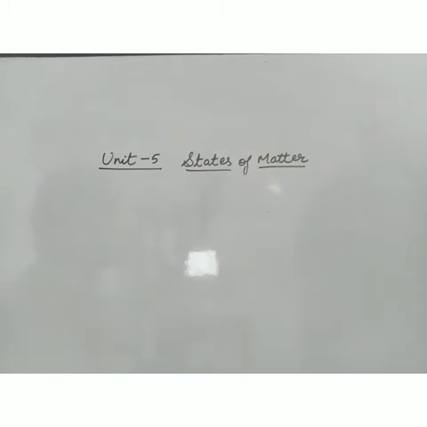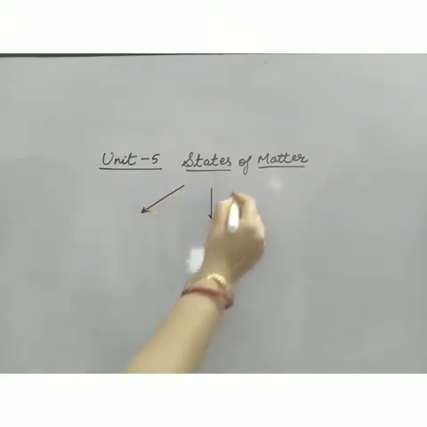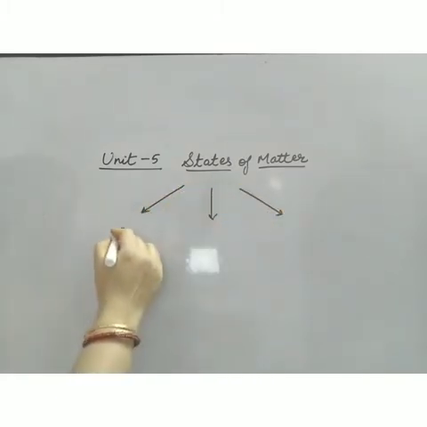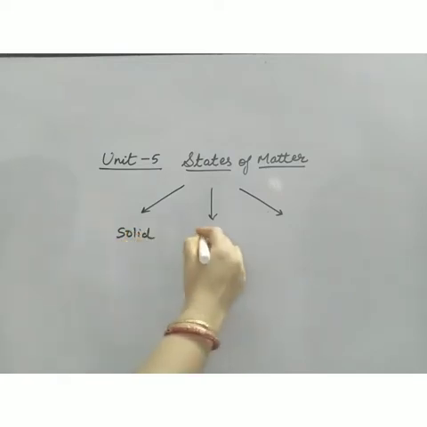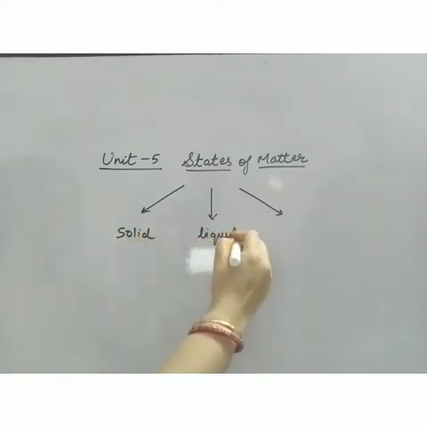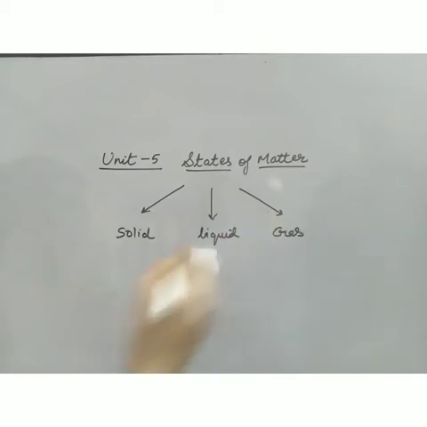Matter is anything which occupies space and which has mass. Now there are 3 states of matter: solid, liquid and gas. And we know the difference between the 3 states of matter. What is solid?